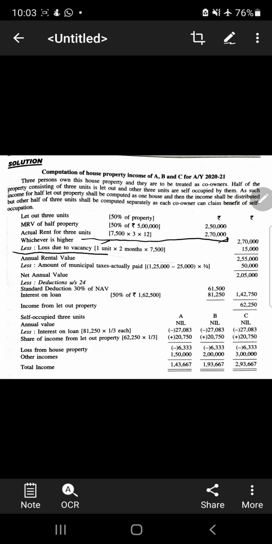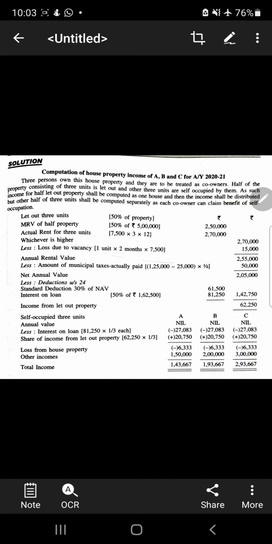Out of three, one unit was vacant for 2 months, and 1 month's rent was 7,500. This is given in the question. If you read the question, you'll understand. So this is the total vacancy loss. Vacancy loss means you have given a house on rent and then somebody said that for this month I cannot pay, so you never received. Since you did not receive, it is not your income, so you will reduce that. So this is our annual rental value.